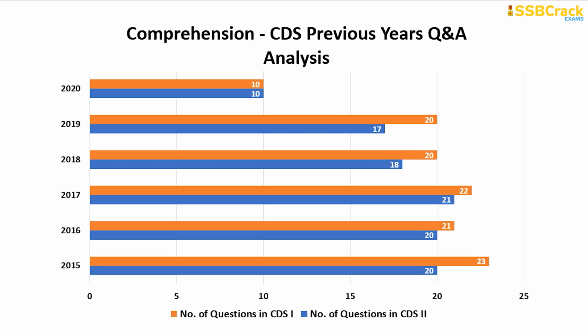The next important topic is comprehension, and consistently from this particular topic, questions have come in the last 6 years of the CDS exam. So the least number of questions you can expect from comprehension is 10, and the largest number of questions you can expect from this particular topic is around 23.